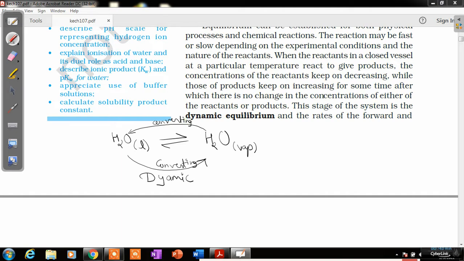So this particular condition we can also call equilibrium in a dynamic role. Hence it will be termed dynamic equilibrium. It can be termed the dynamic equilibrium also.